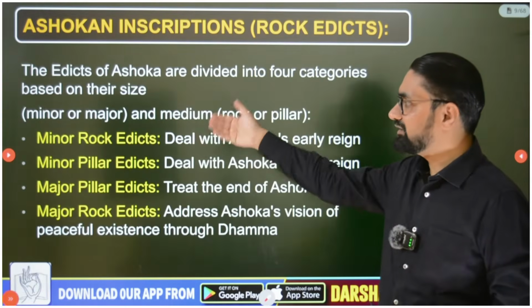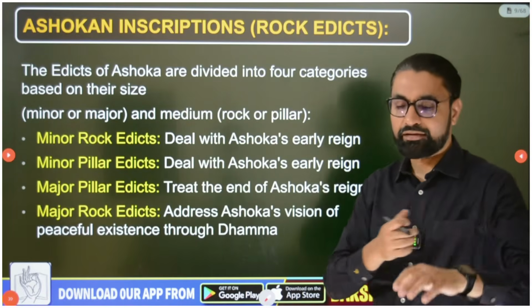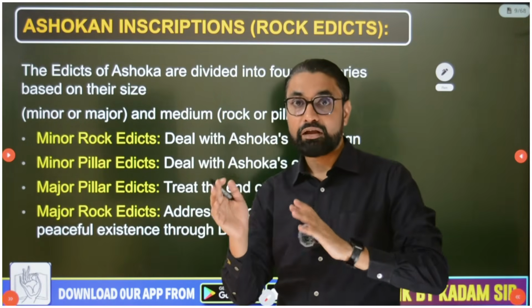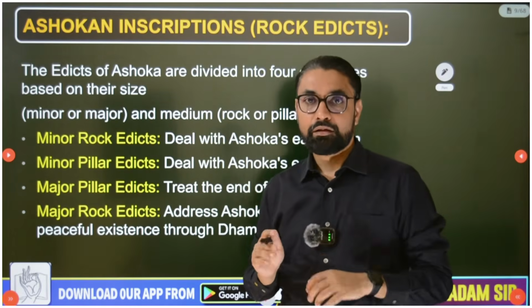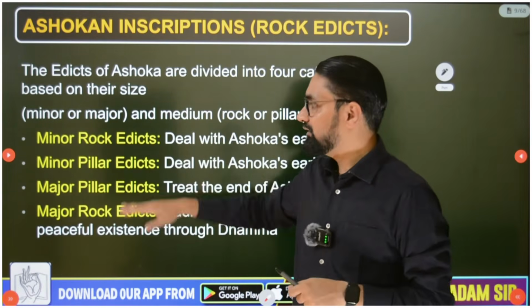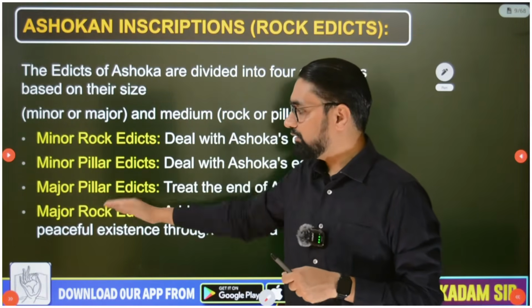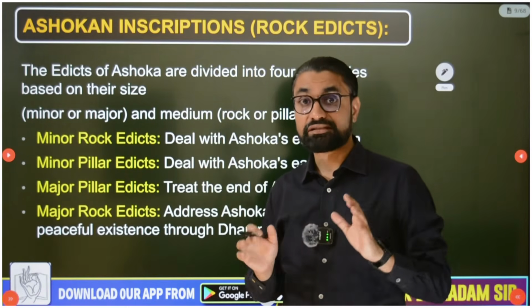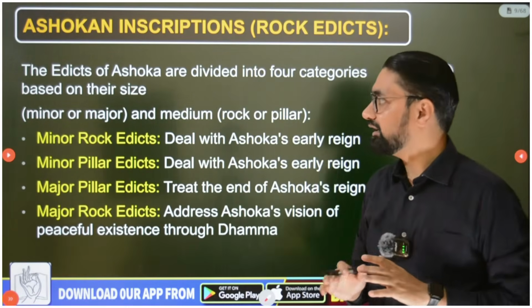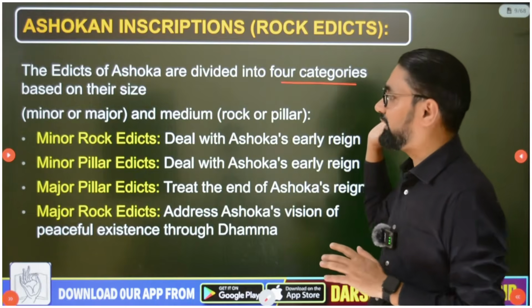Now all these inscriptions, you must have read that they are major or minor, and rock and pillar. If you combine them, then we come across minor rock, minor pillar, major rock. And what is the difference in those inscriptions? The edicts of Ashoka are divided into 4 categories.